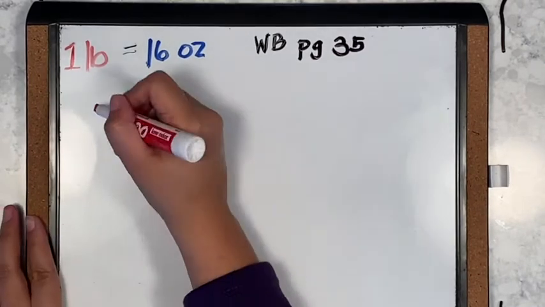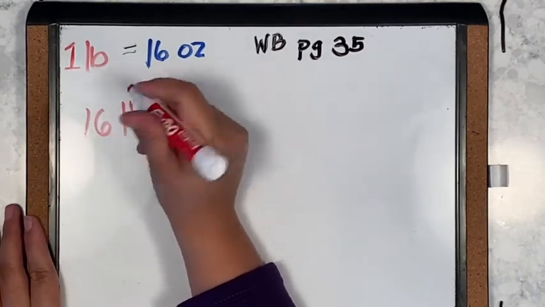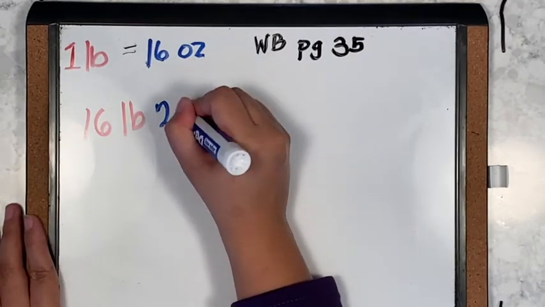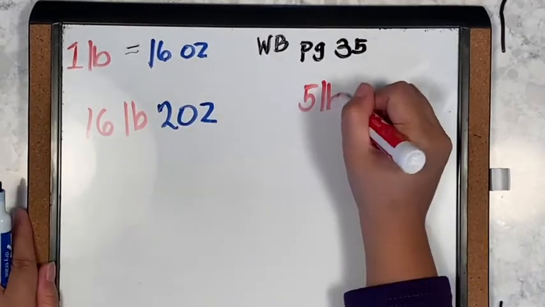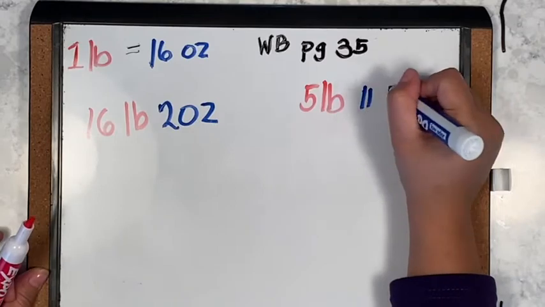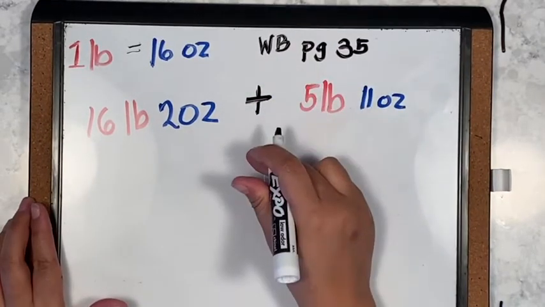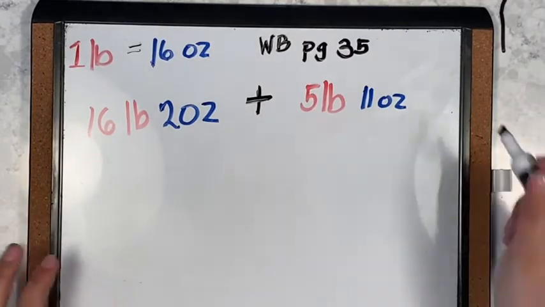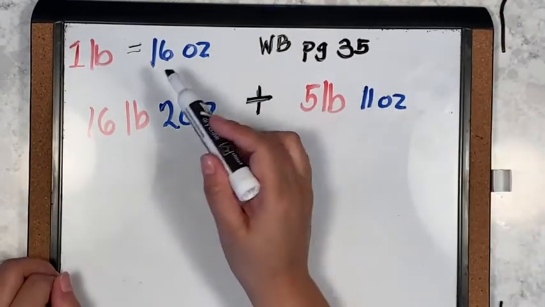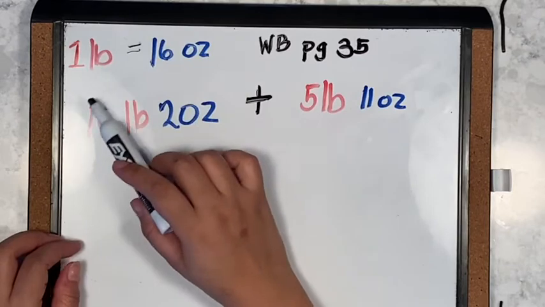Let's begin. 16 pounds and 2 ounces. And then we have 5 pounds and then 11 ounces. Okay, that's addition. So we will add first. We already know that 16 ounces is 1 pound.